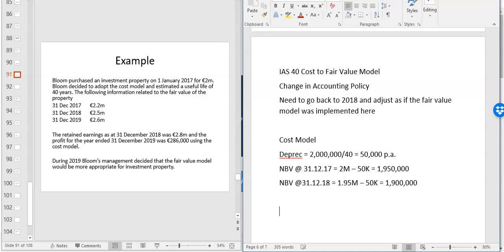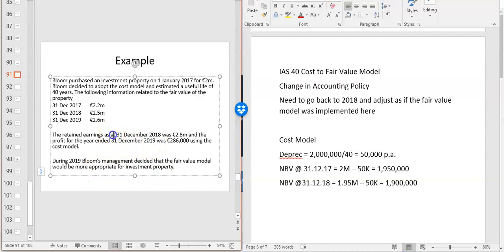So they said, using the cost model, we took depreciation off. So take off one year's depreciation in 17, another year's depreciation in 18. But they're saying during 2019, they decided that the fair value model would be more appropriate. Now remember, this retained earnings at the end of 18 is assuming the cost model was used. This profit figure for 19 assumes the cost model is used. We need to go back and make those changes.